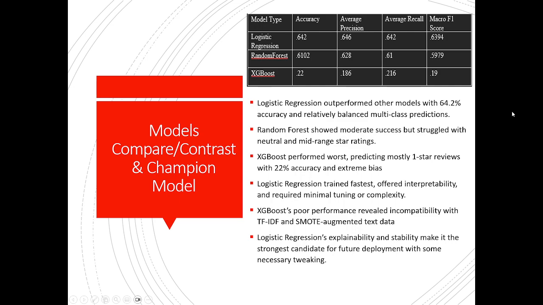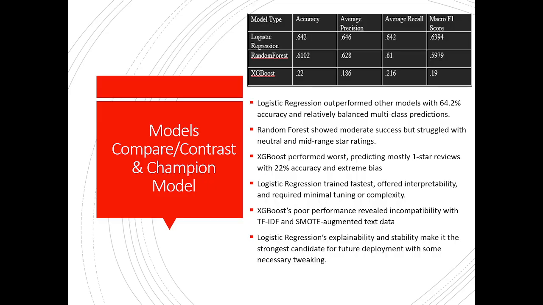So as for comparing and contrasting the models and determining a champion model, it's pretty obvious that logistic regression outperformed the other models with a 64.2% accuracy and relatively balanced multi-class predictions. Random Forest showed medium success in comparison, but struggled as well with the neutral and mid-range star ratings while having a lower accuracy and lower macro F1 score. XGBoost surprisingly performed the worst, predicting mostly 1-star reviews with 22% accuracy and extreme bias.